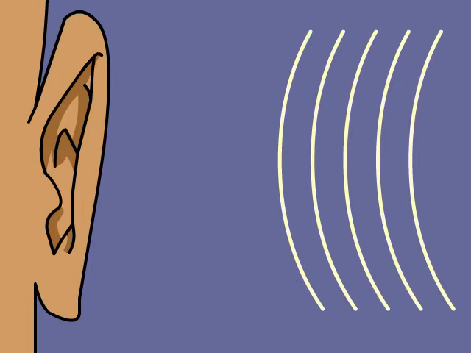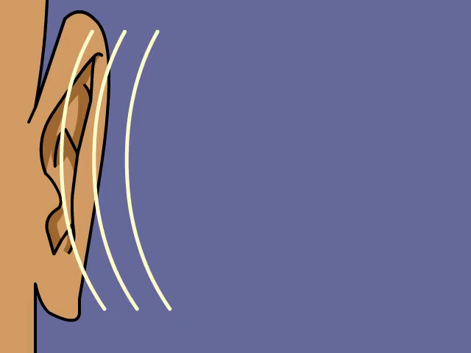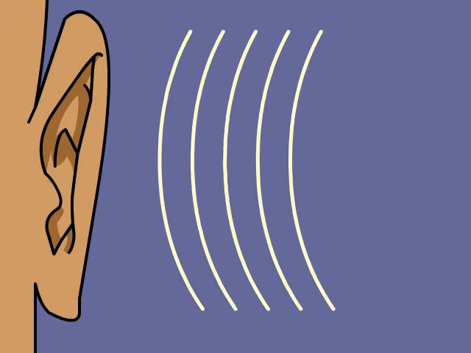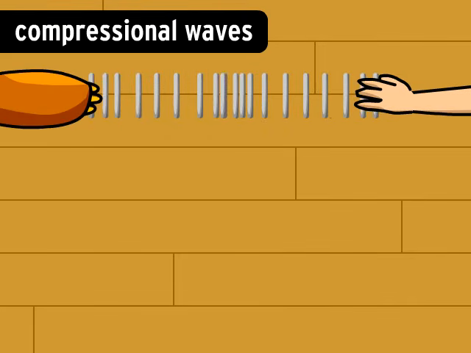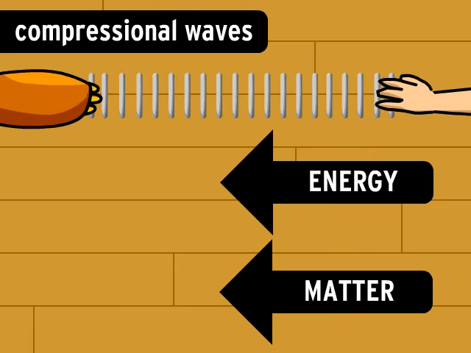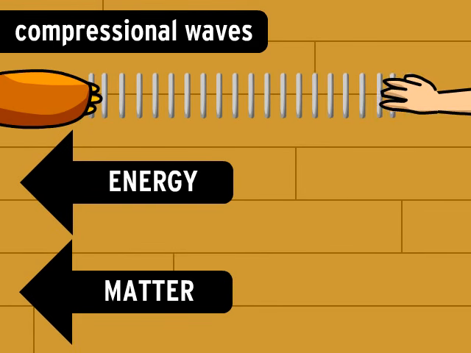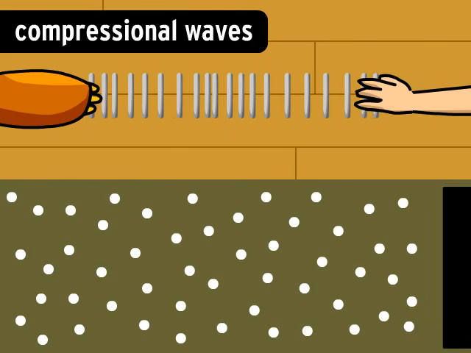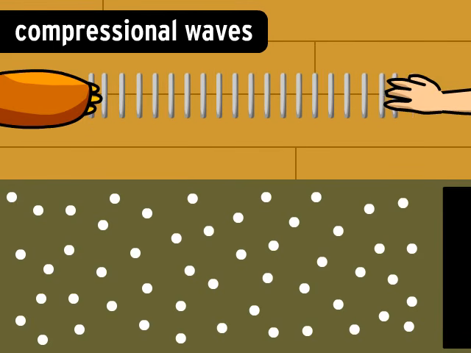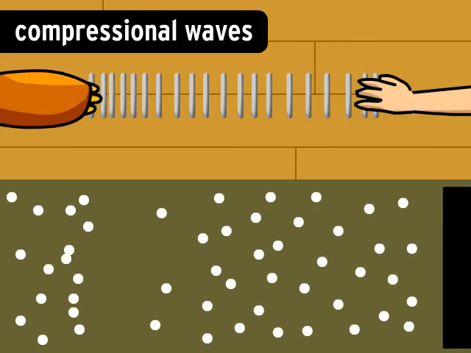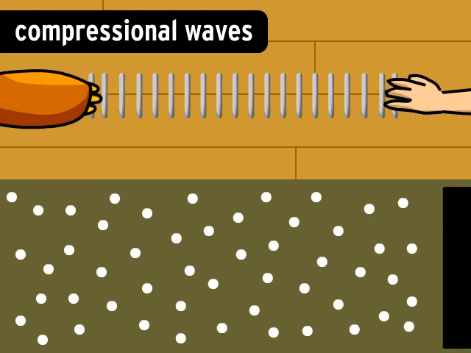Everything you hear travels in sound waves. Sound waves move through the air and make your eardrum vibrate. Sound waves are compressional waves. Unlike a transverse wave, the matter that compressional waves move through moves back and forth in the same direction as the energy of the wave. Vibrations in a surface like a drum will push air molecules together, forming a series of compressions that travel through the air. That's what sound is.